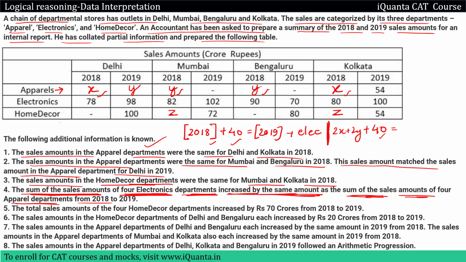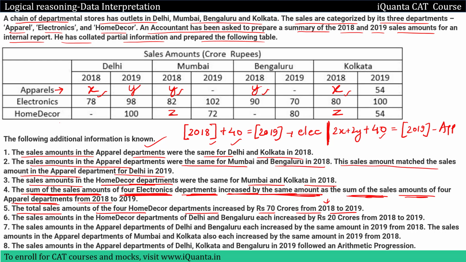This should be equal to the sales of 2019. Since we have a few missing fields for apparel in 2019, I'll just denote it as 2019, and this is for the apparel department. I hope this much is understood. Then the fifth point is that the total sales amount of the home decor department increased by 70 crore from 2018 to 19. That means 2018 sales plus 70 should be equal to sales of 2019 in home decor.